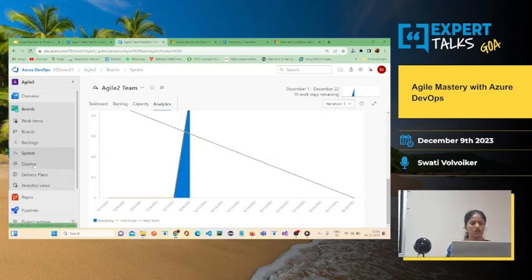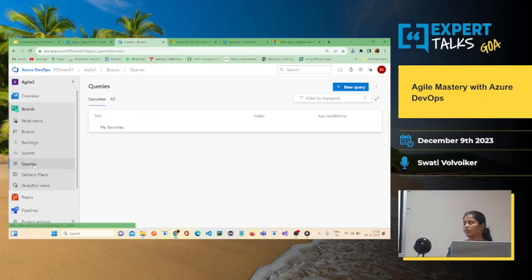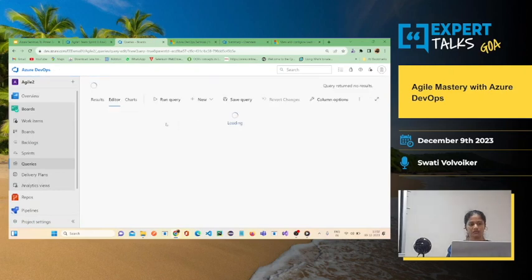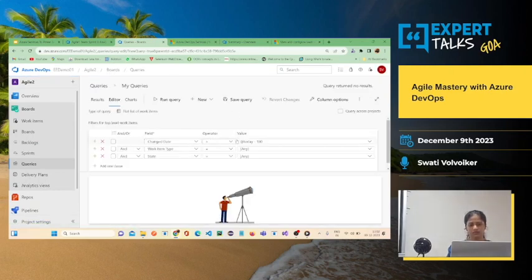Okay. Now let's talk about queries. Okay. Now here, during the sprint, if there are bugs the team has raised, and if you want to know the count of the bugs in the sprint, then you can add a query over here and get all the bug count or the status of the bugs or anything. Okay. So there is a query that you can run and get all the data. You just have to filter it out.